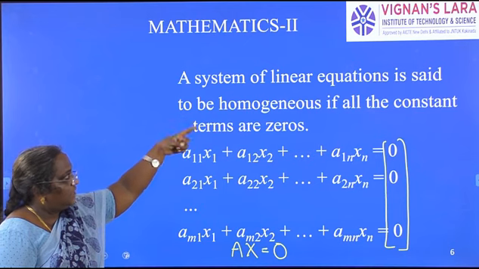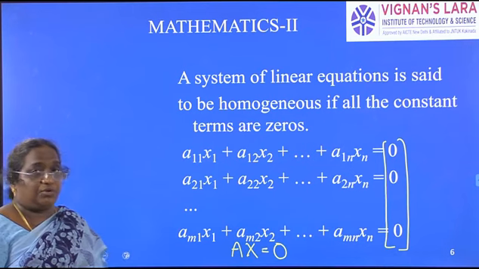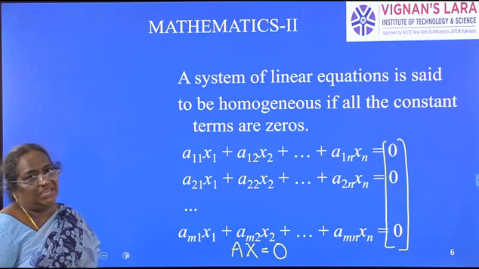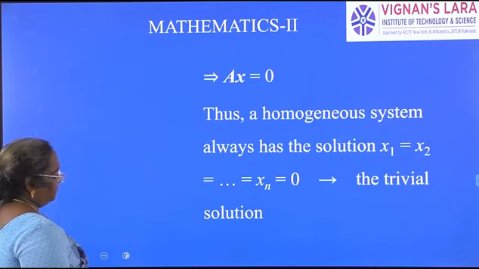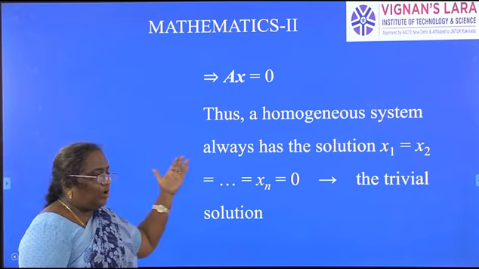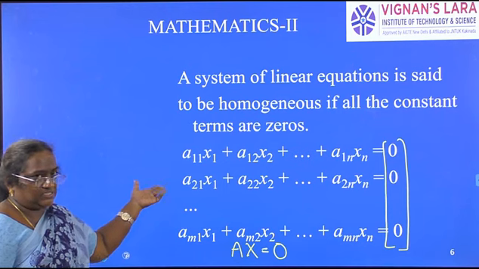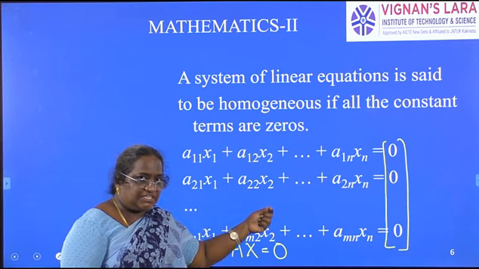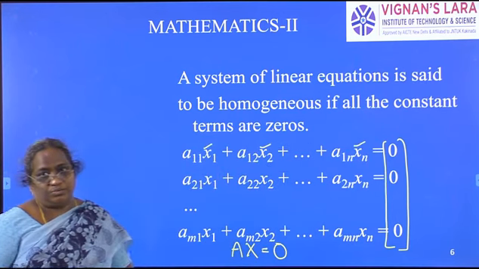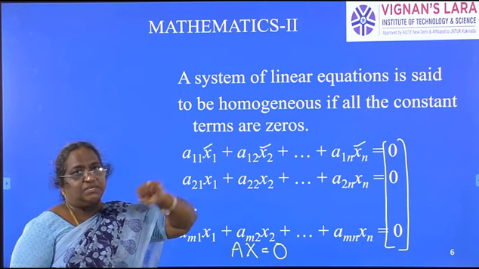See what I gave there. Where all the constant terms are zeros, meaning b1, b2, b3, so on, bn are all 0, then we call that a homogeneous system of equations. Now see the working rule. Obviously here we write it as AX is equal to 0. So what is the solution for that? Anybody can say the solution. When x1, x2, so on xn are all 0, the RHS of each equation will be 0. When all x values are 0, we have the RHS of the equation as 0.